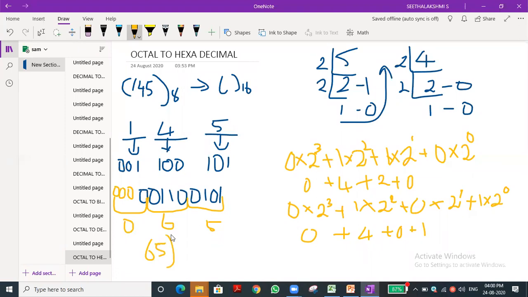If it is greater than 10, I mean 10, we need to convert again and represent it in the hexadecimal value. Suppose instead of 6 we get the number 10, what do we have to write? A. Have you understood that? A, B, C we need to represent it. Okay, so just write it.